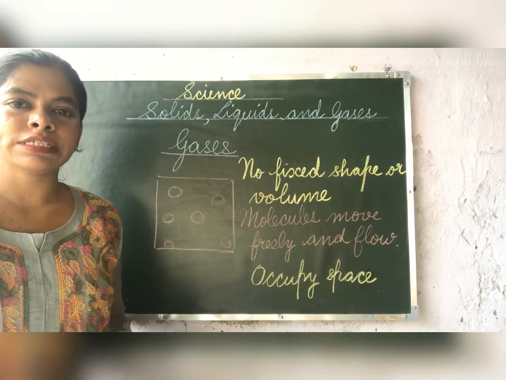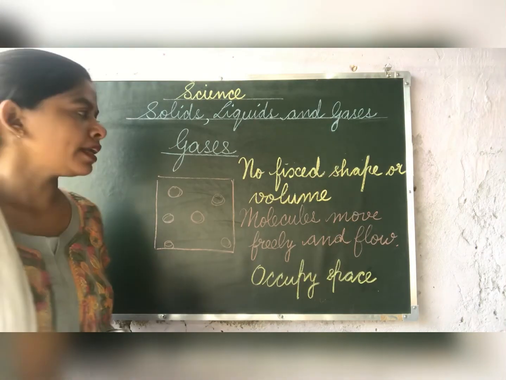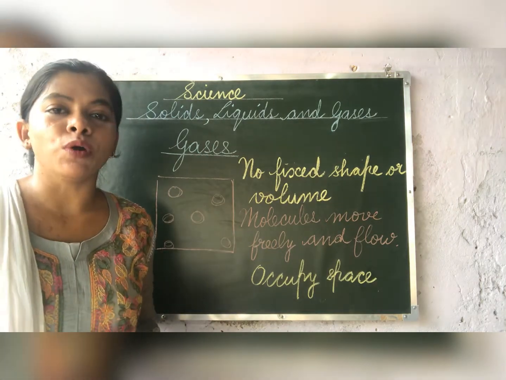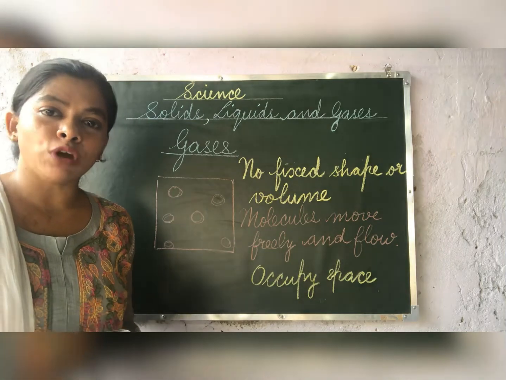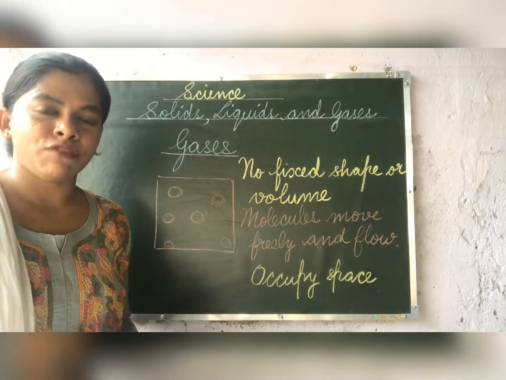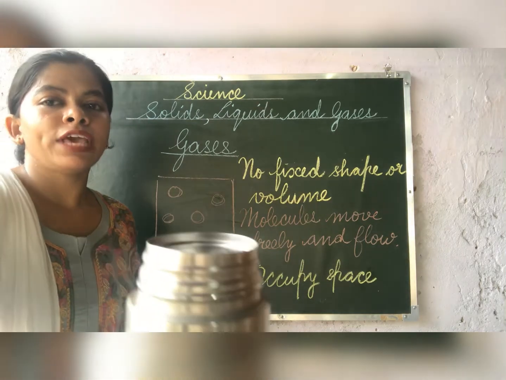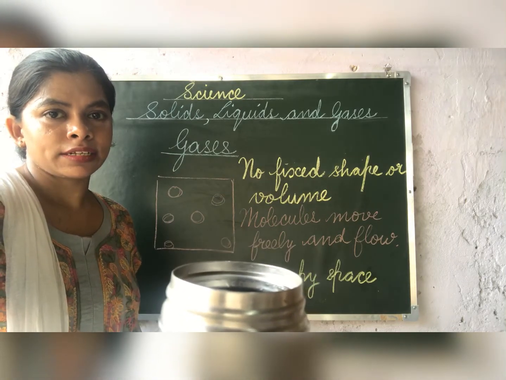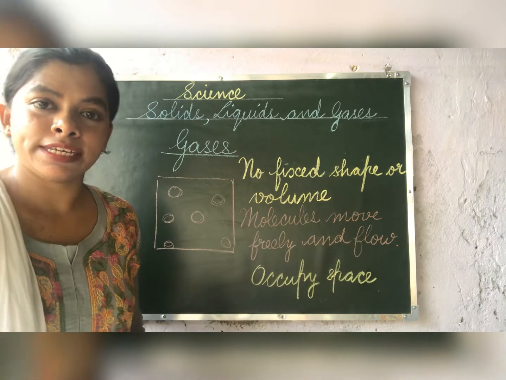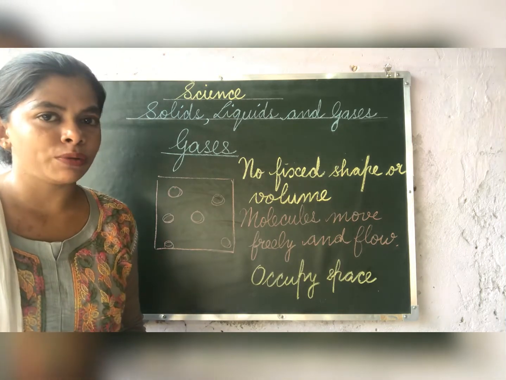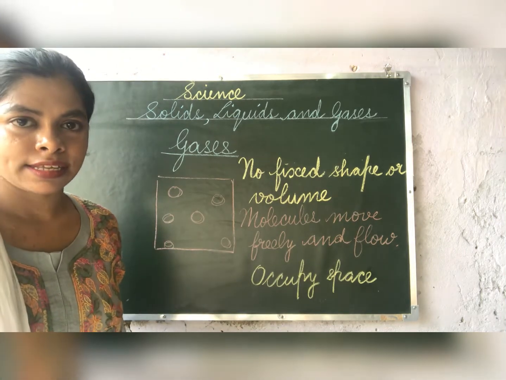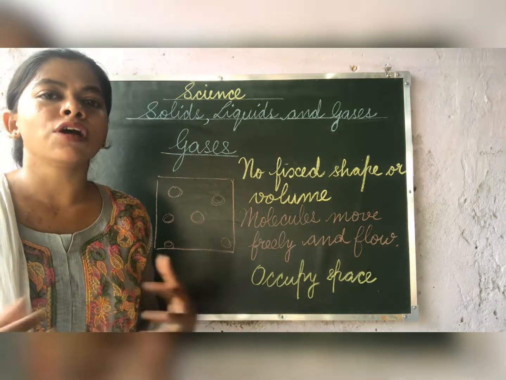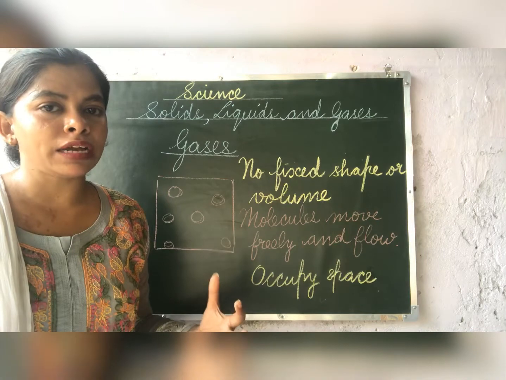Children, now we will study about the third state of matter, and that is gases. Children, have you ever seen water boiling? When water boils, children, what comes out? Steam. If you can see, children, steam is coming out from this. Steam is gas. Now children, gas does not have fixed shape and volume.